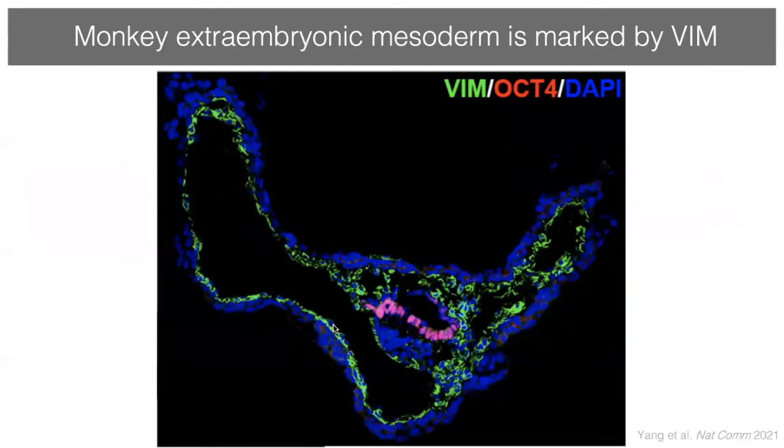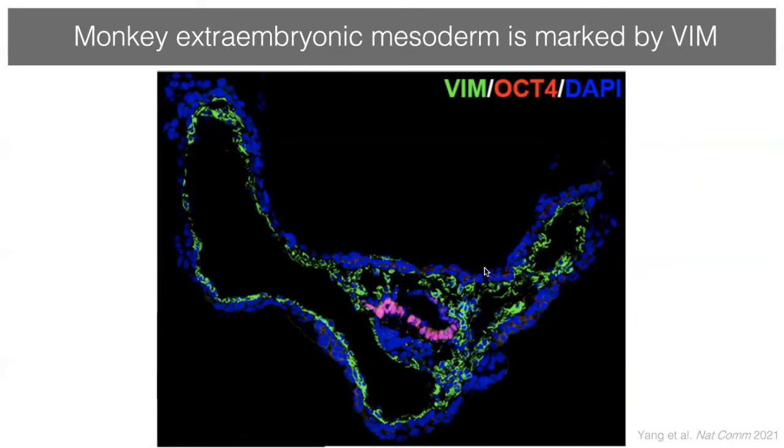I want to show you this microscopy immunofluorescent picture of a post-implantation monkey embryo, which was stained with OCT4, marking the epiblast here in red. Here's the amnion, the hypoblast. Outside there's the cytotrophoblast. And in green, all these cells here, marked by VIM, are the extraembryonic mesoderm. And I hope that you can appreciate how extensive this tissue is and how it really embeds the embryo and connects it to the cytotrophoblast.